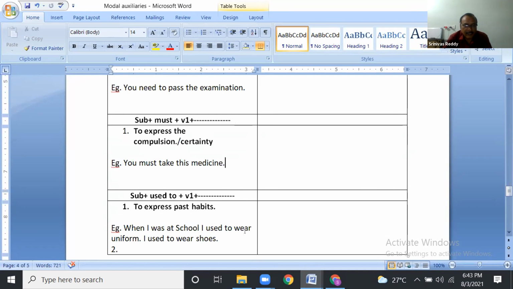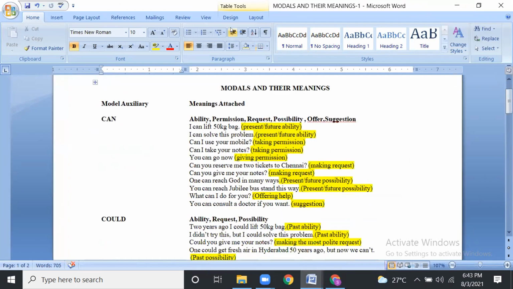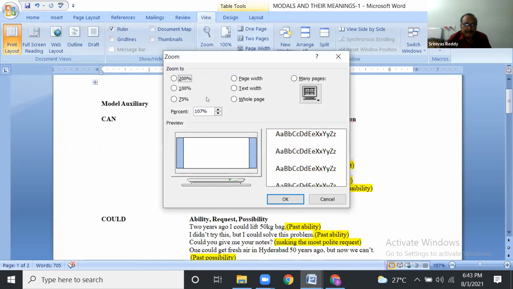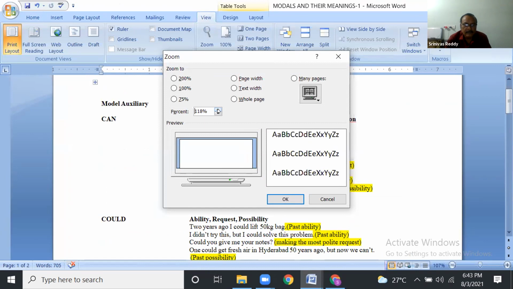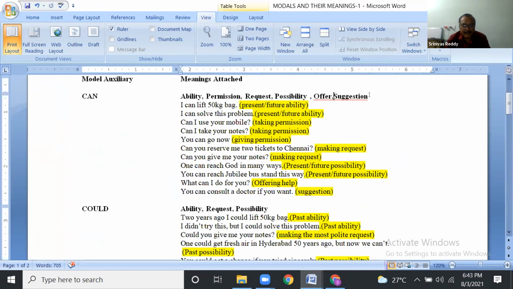When I was at school, I used to wear uniform. I used to wear shoes. Past habits. Okay. Now I'll give you here other examples. You see here. Some more examples. Yeah. Now you see here. We can note down these here.